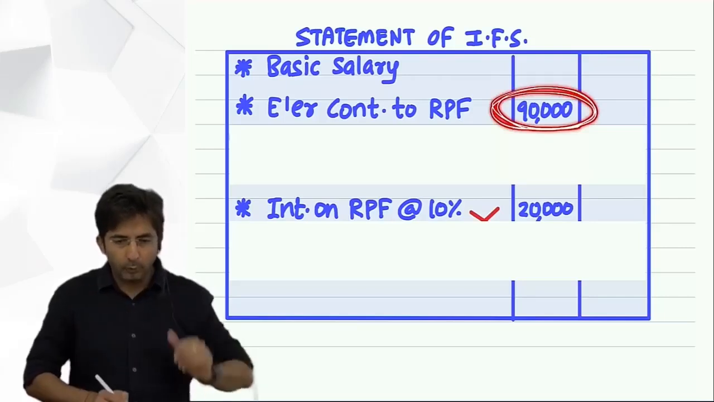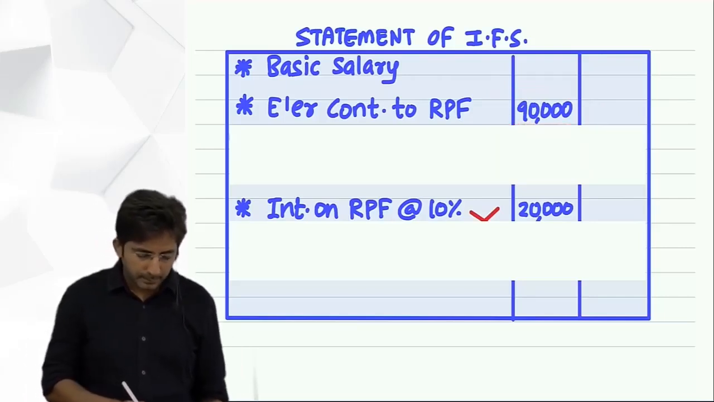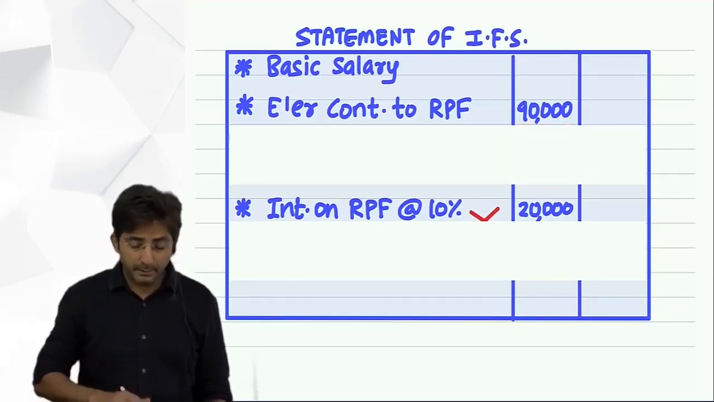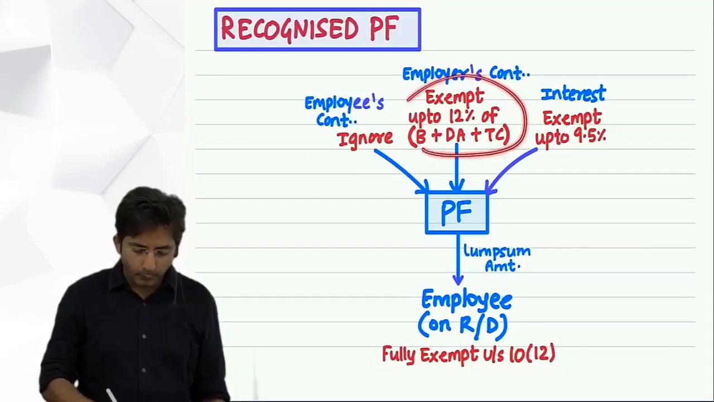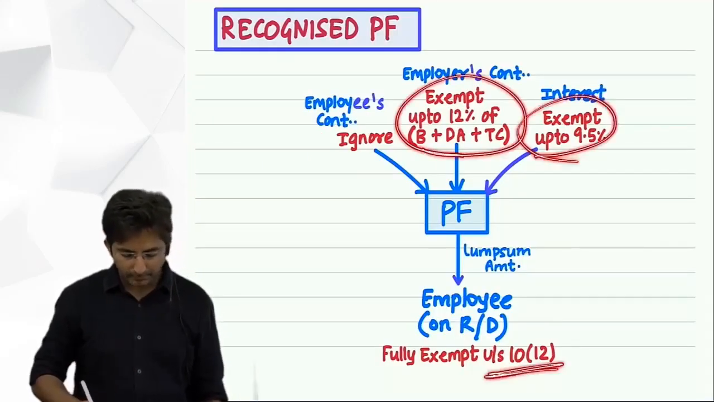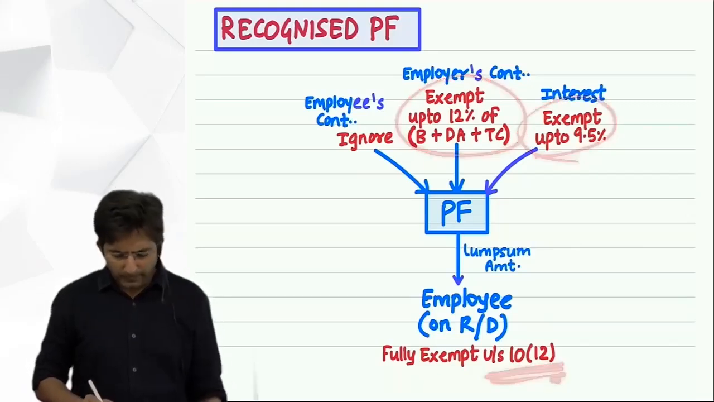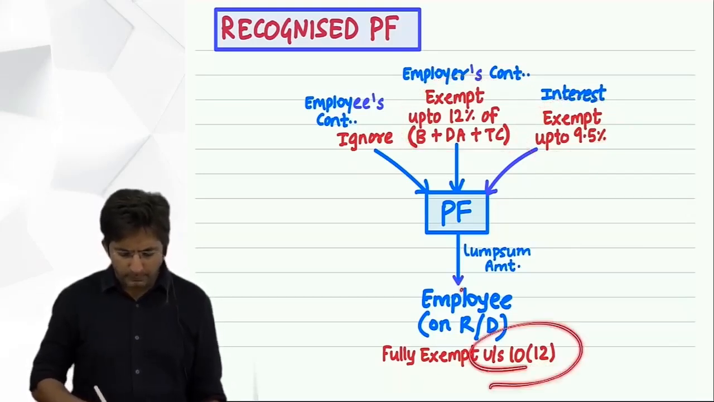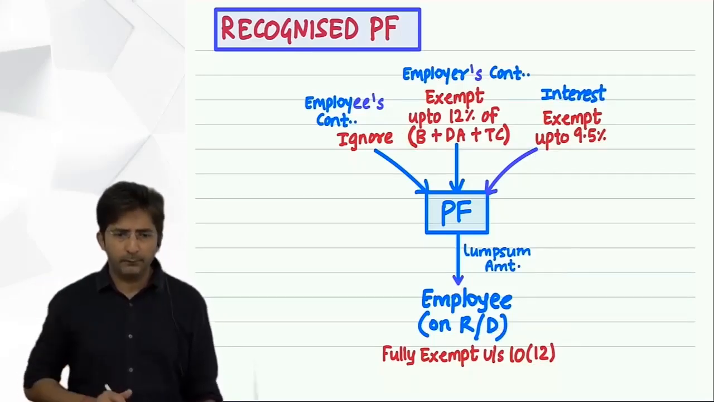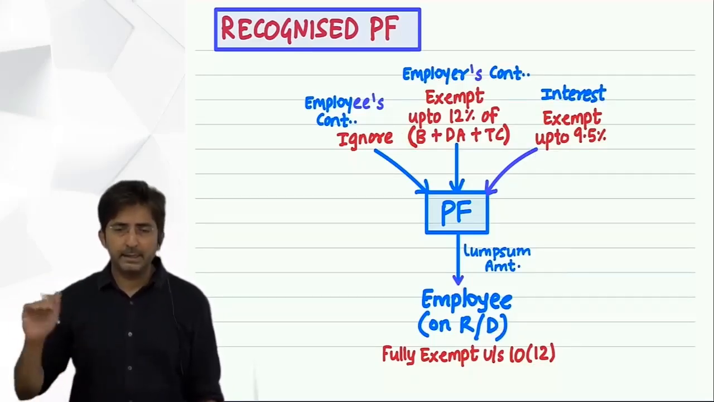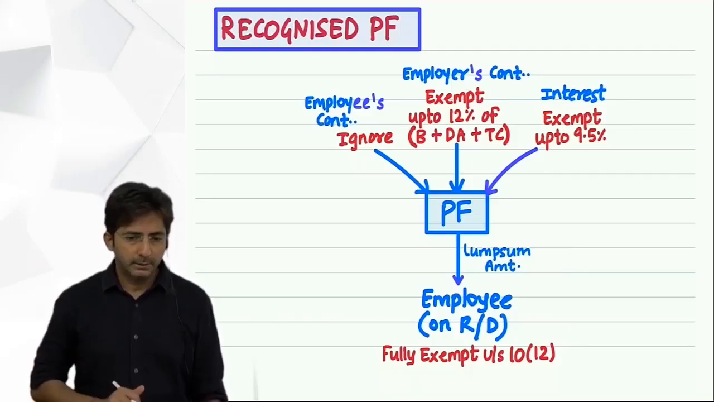And then what you will do, tell me, less. Yes, exempt under section. Exempt. See, here again no section. Still if you want to say section, you can say 10(12). But we have reserved the section for the lump sum amount only, okay. So just write: exempt up to 12% of basic salary, dearness allowance and turnover commission.